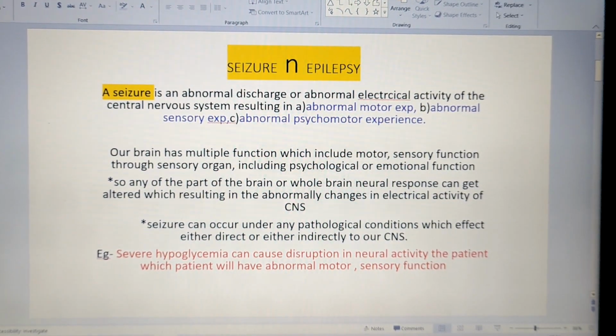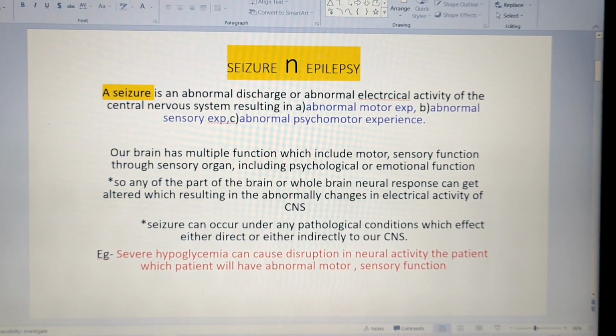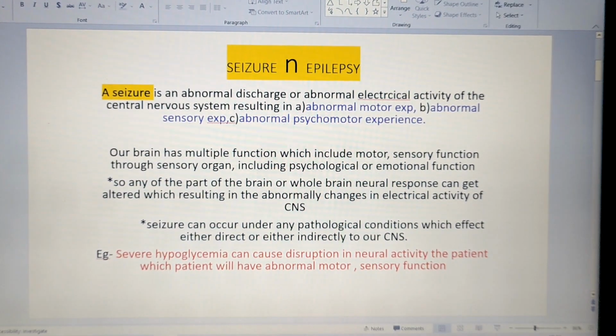Our brain has multiple functions, right? Every single activity, every single sense, emotions, feelings, along with some psychomotor movement, some spatial senses like taste, touch, then smell, everything, every single activity is controlled by our brain.